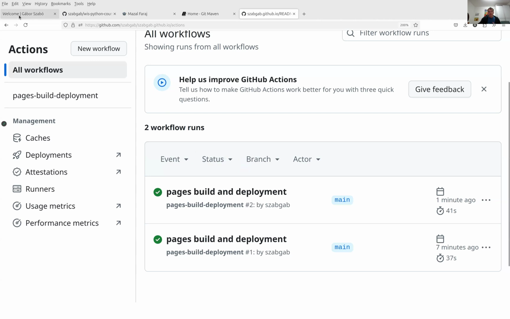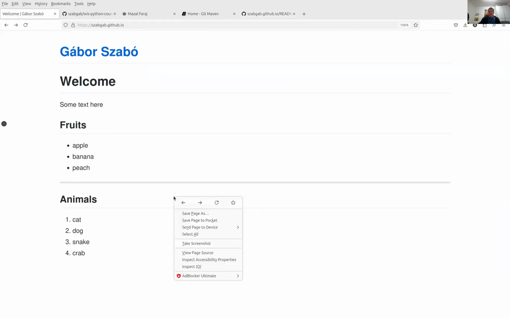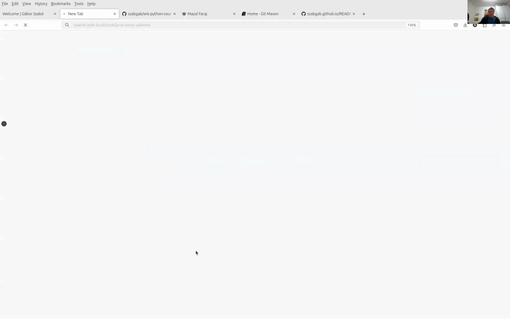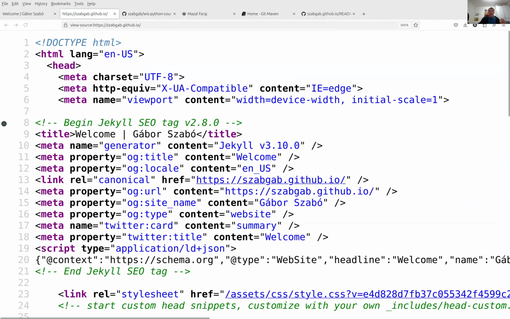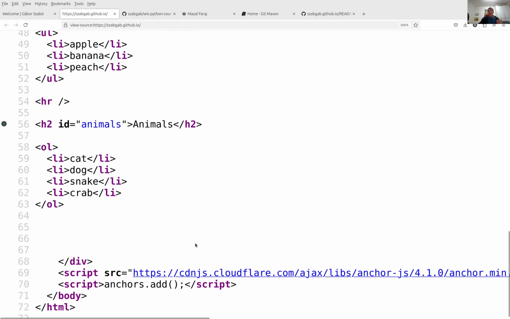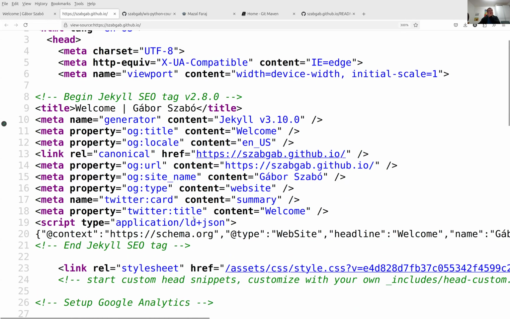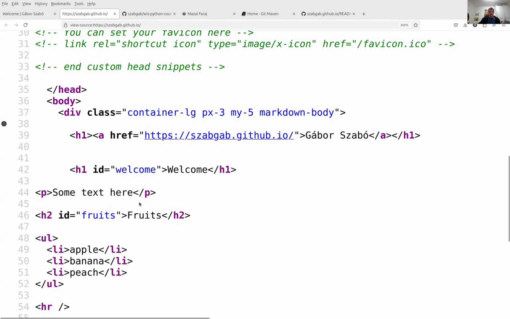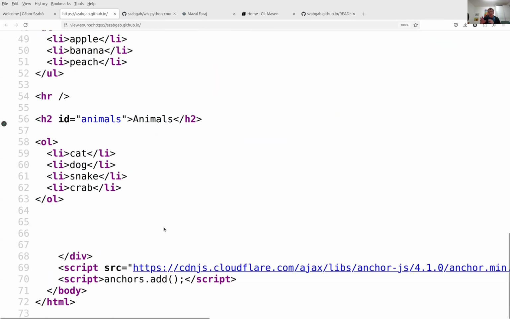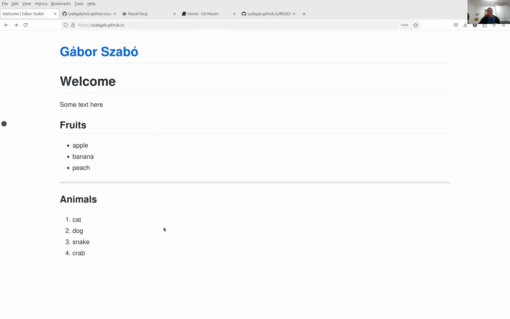So if we go to the new website and I click view source, you can see that this too has all kinds of HTML in there. It's not as complex as the other websites, not yet, but it already has some HTML here. And this HTML was generated by that tool based on the text I typed in.